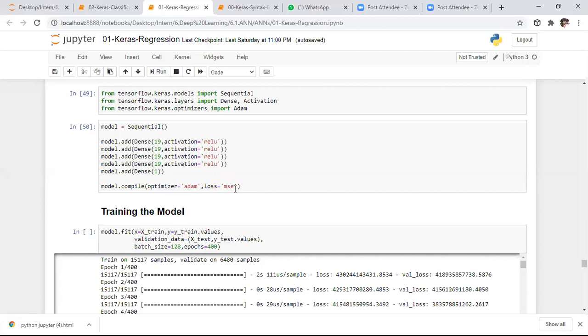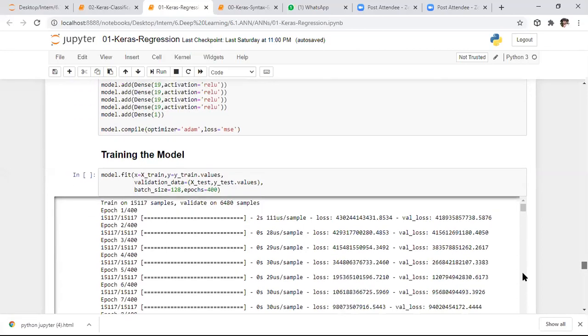Here I want to consider it as a regression problem only. I want to consider loss as mean squared error only. Here also I am considering mean squared error as a parameter. After that, we need to fit our data to our machine.